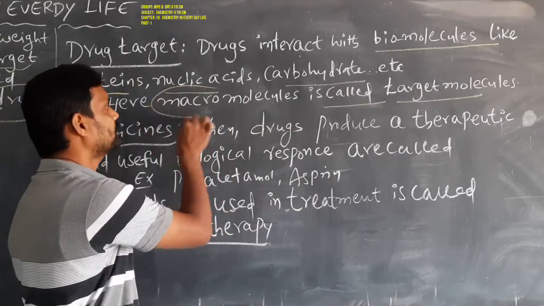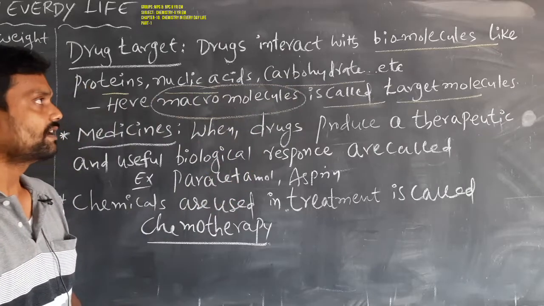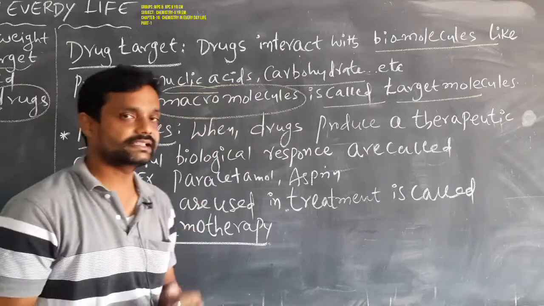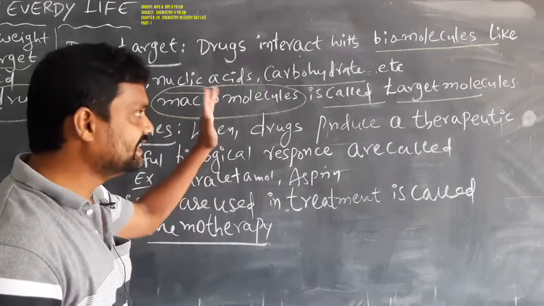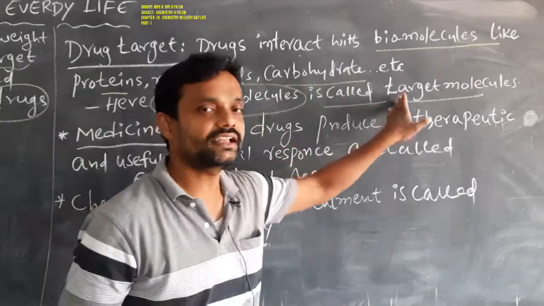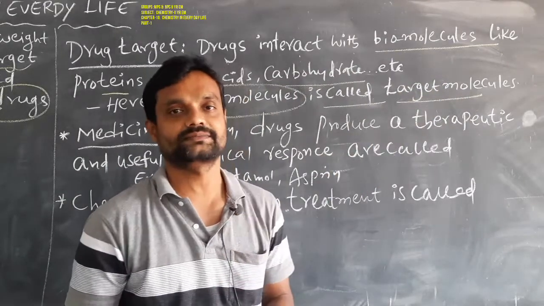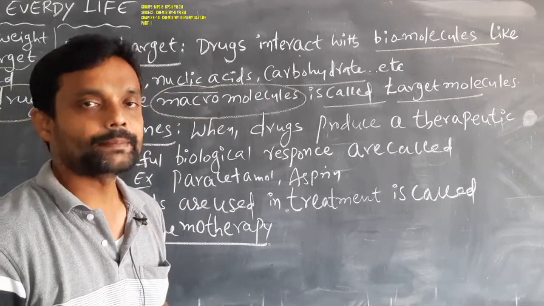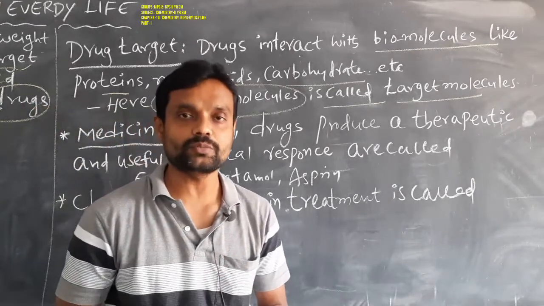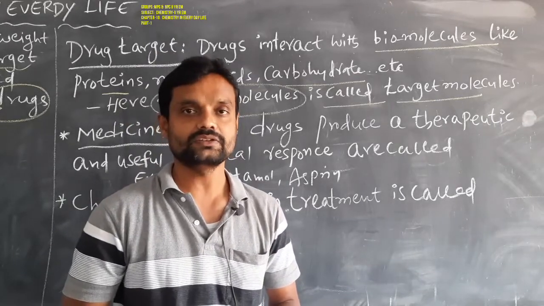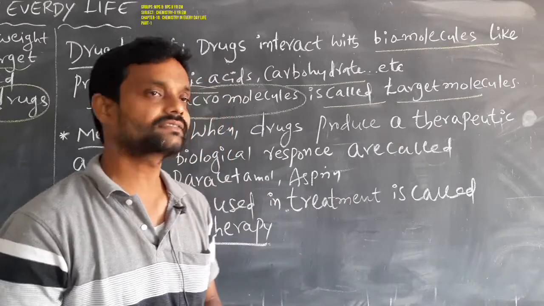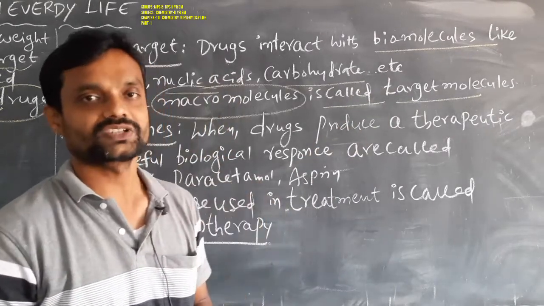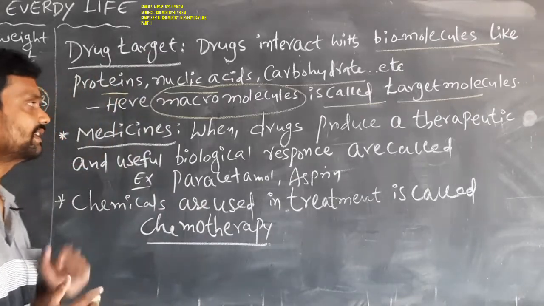Macromolecules like biomolecules, for example proteins, nucleic acids, carbohydrates, act as target molecules for drugs. Okay, students, clear? That is the meaning of drug target.